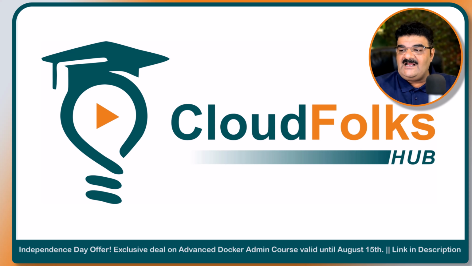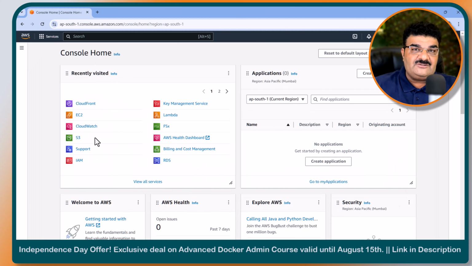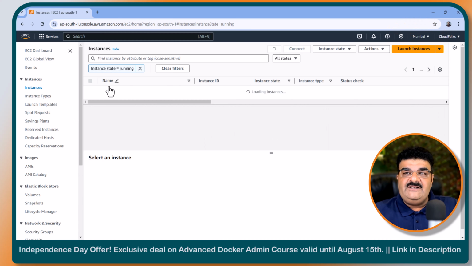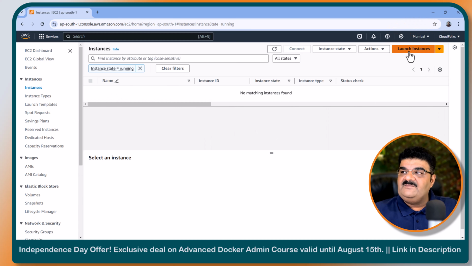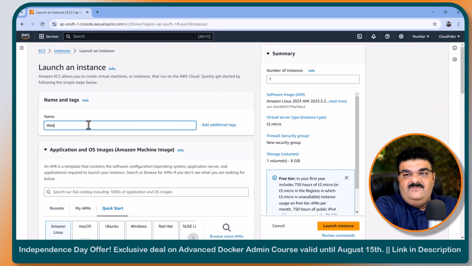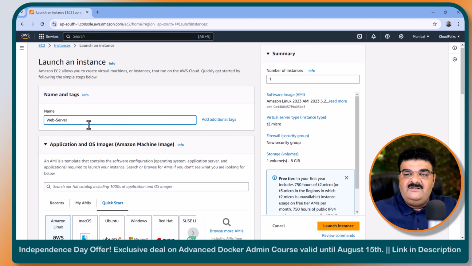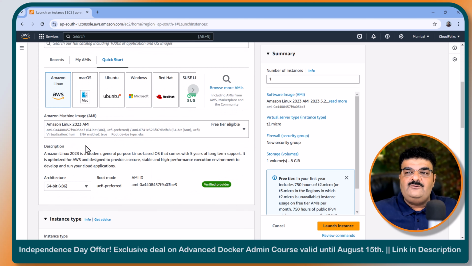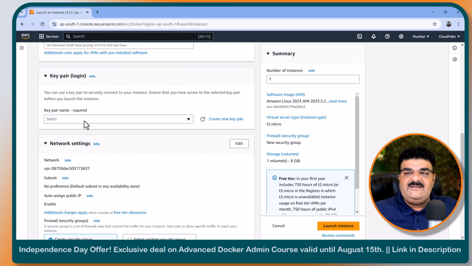So let's start. Here I am inside my AWS console, going to the EC2 dashboard and going to create one EC2 instance. Launch instance. Here giving the name web server. Going to choose Amazon Linux. You can also choose Ubuntu if you want to. Amazon Linux 2023, T2 Micro.